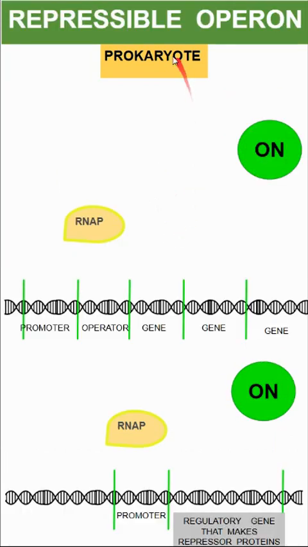So when we look at these other repressible operons like the trp operon, these are on all the time because these structural genes assist in making proteins for absolutely necessary life processes.